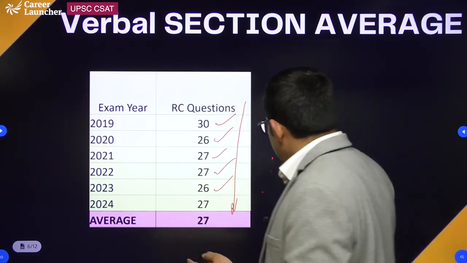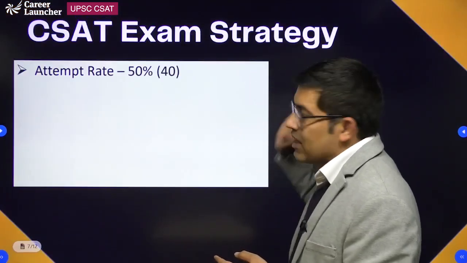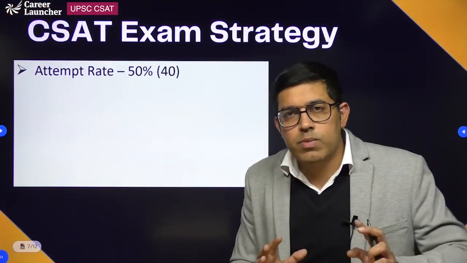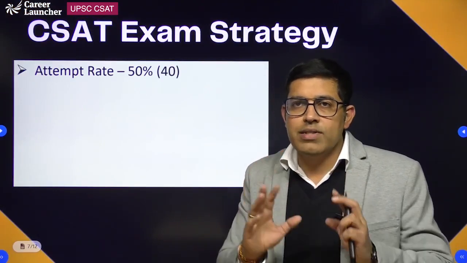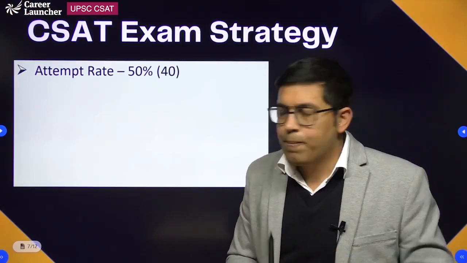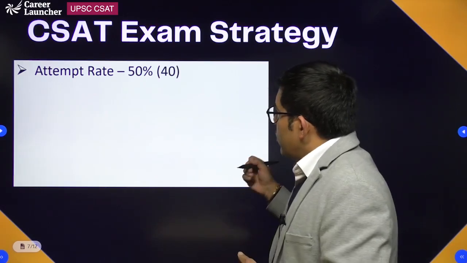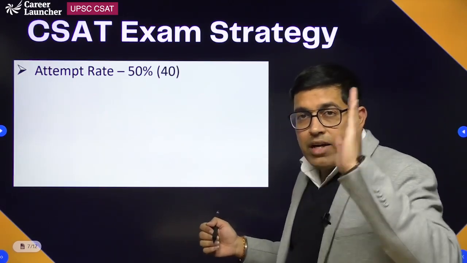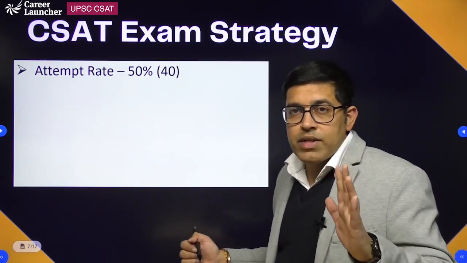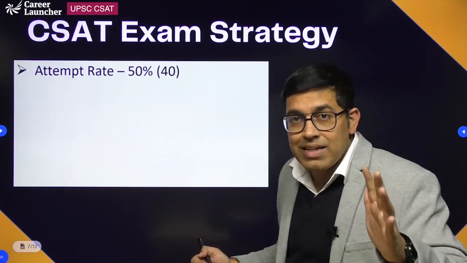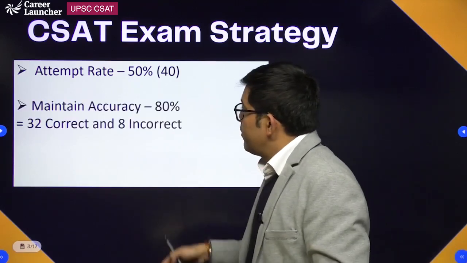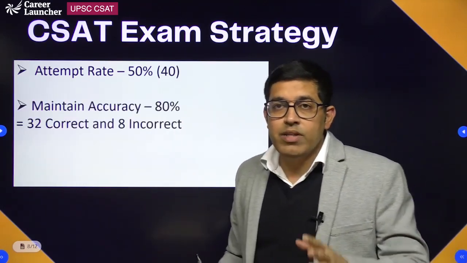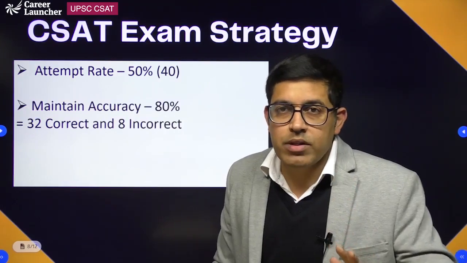Okay, I'll also discuss what should be your exam strategy. How many questions you must attempt to make sure that you clear CSAT and qualify in CSAT. So my suggestion is that your minimum attempt rate should be 50%. Out of the 80 questions asked in the CSAT examination, you have to attempt 50% of the questions. That means 40 questions you must attempt.